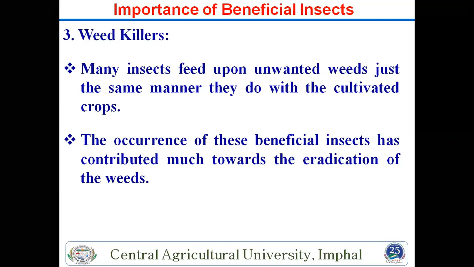Many species of insects control foreign weeds as well as Indian weeds, and also Congress grass and many others are controlled by insect species. So that is also important for killing weeds.